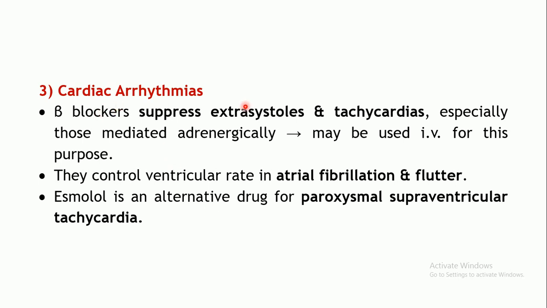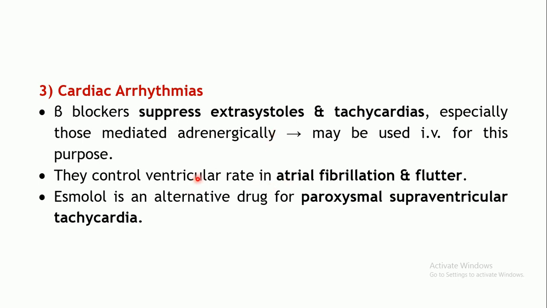Next use is cardiac arrhythmias. Beta blockers can suppress the extrasystoles and tachycardias. Okay, there are various types of arrhythmias which can be precipitated. Okay, so these particular agents are effective. The beta blockers are effective in adrenergically mediated arrhythmias.